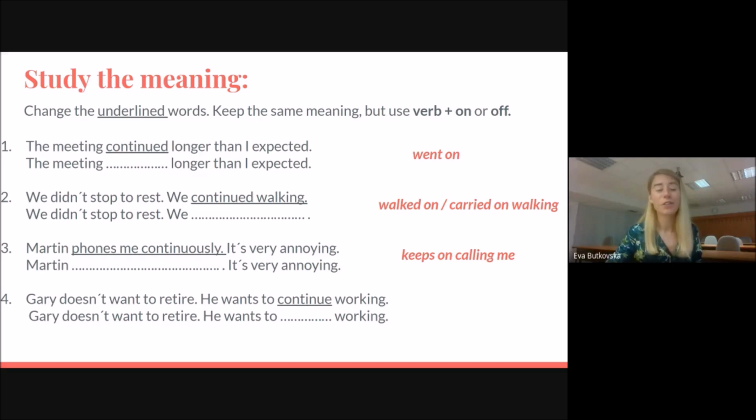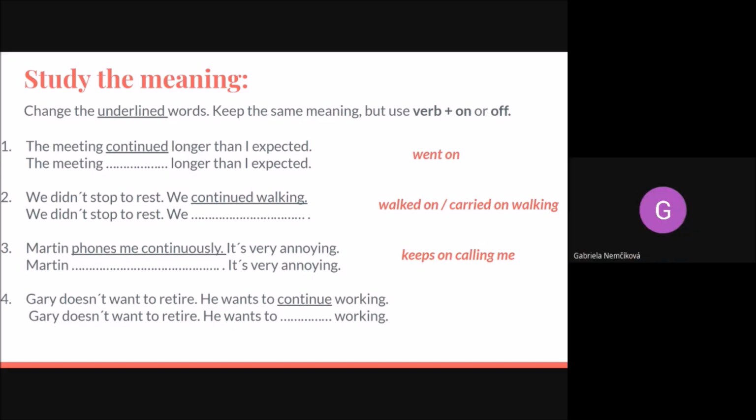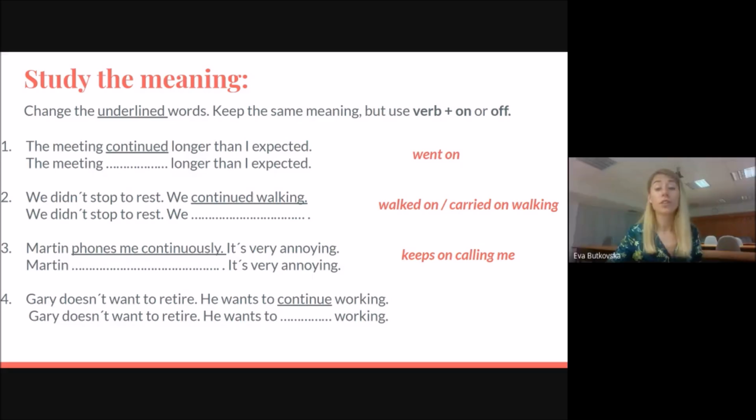And let's finish the fourth sentence. Gary doesn't want to retire. He wants to continue working. So Gary doesn't want to retire. Please finish the sentence. Anybody? Go on working. Very good. He wants to go on working or carry on working or keep on working. So remember that carry on, go on, keep on can be changed and can be switched.